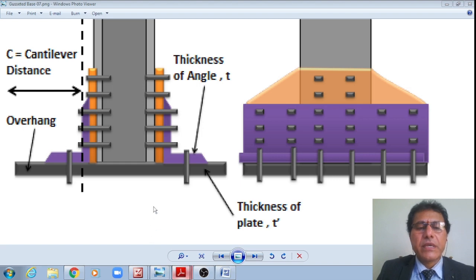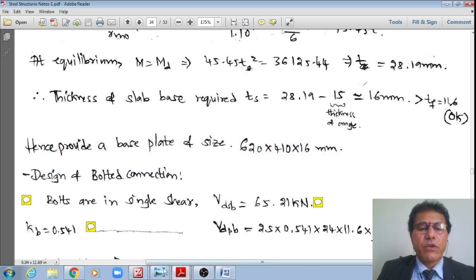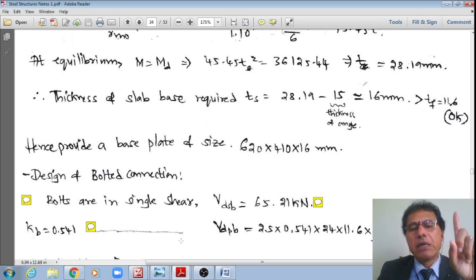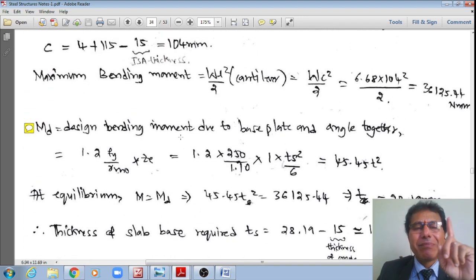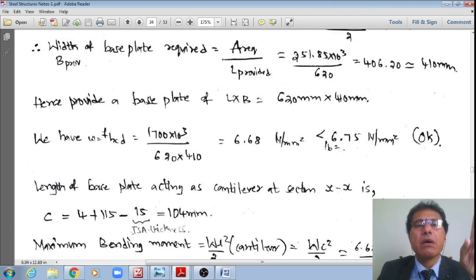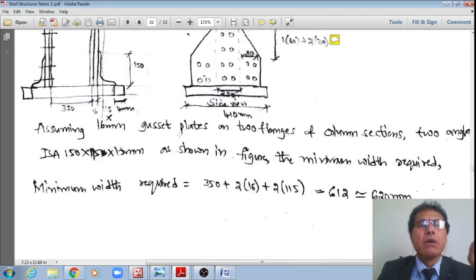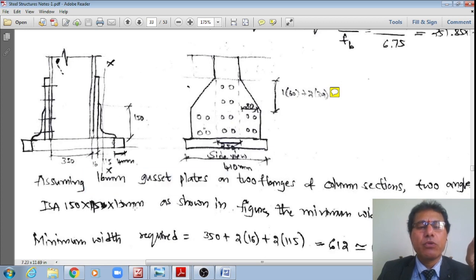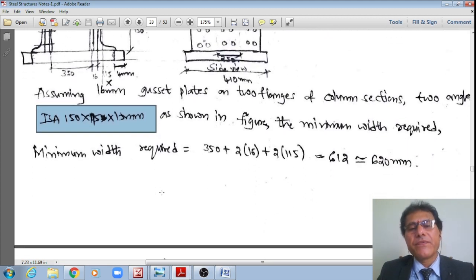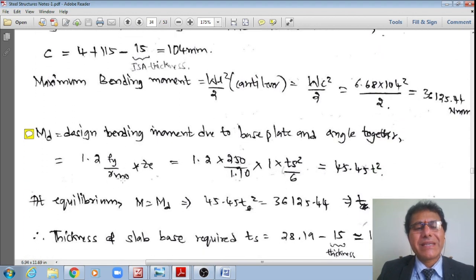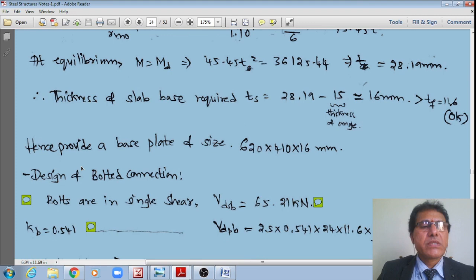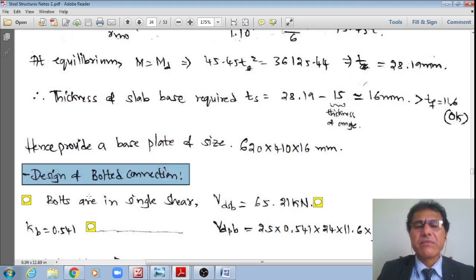The next heading is design of the bolted connections. By this time I have already concluded that the design of the base plate is over, and also the design of the gusset plate, which was assumed as 16 mm thick, and the gusset angle 150 by 115 by 15 is also over. Now I'll go to the connections. The connections are done using bolts, hence the design of the bolted connections.